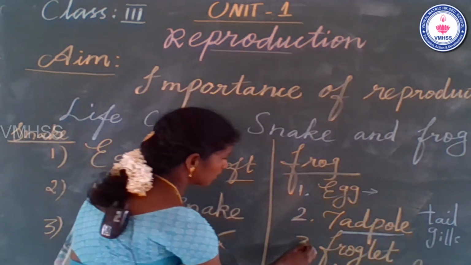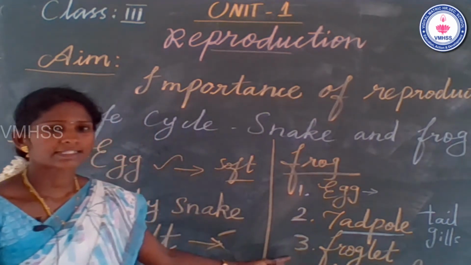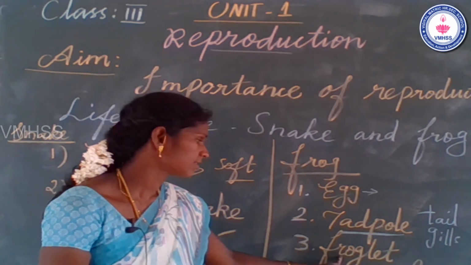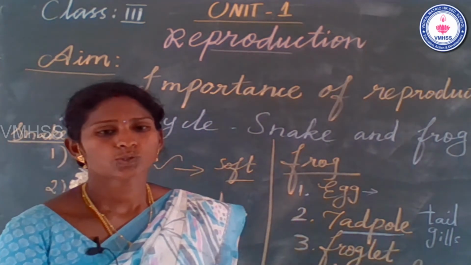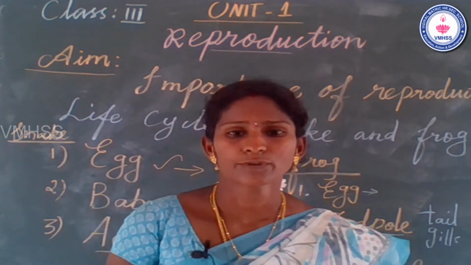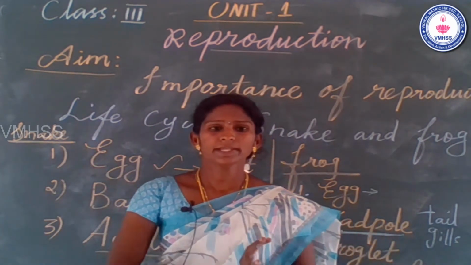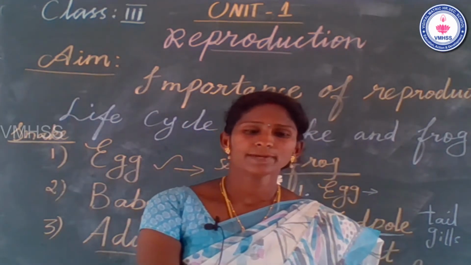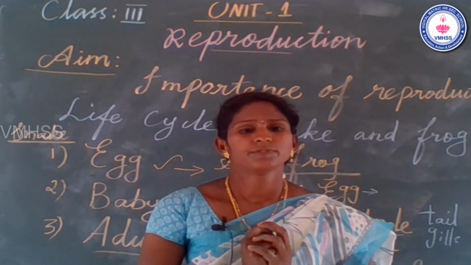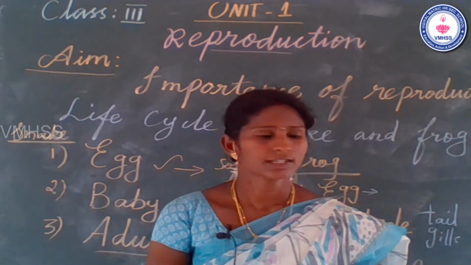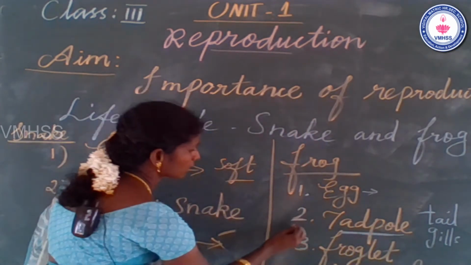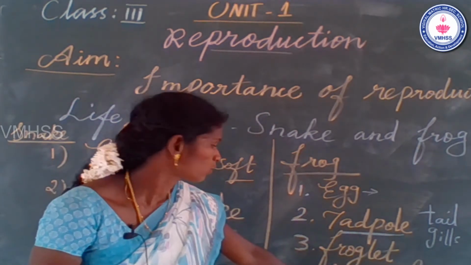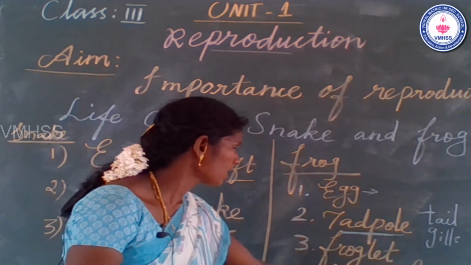Come to the third one. What is the third stage? Froglet stage. Students, listen carefully. In a human being, come to the baby stage. Compared to the parents and the baby, the characters are similar. But in the frog life cycle, the tadpole is totally changed in body shape from the adult frog.